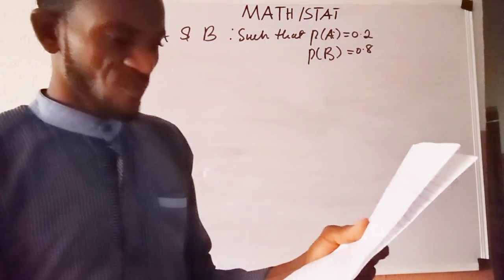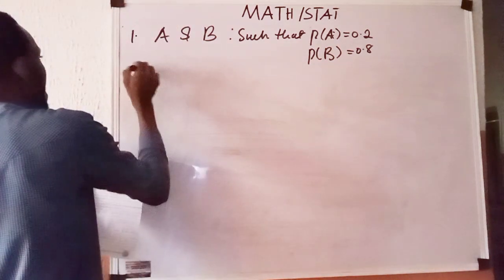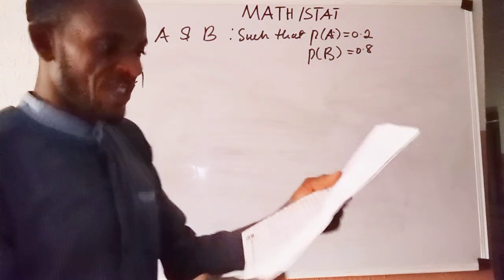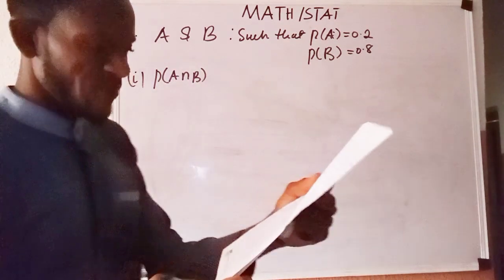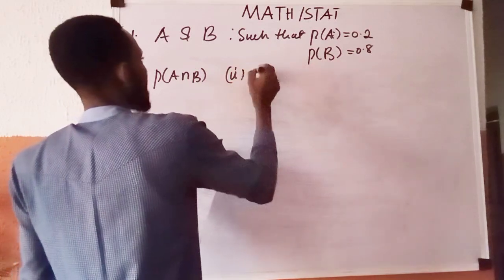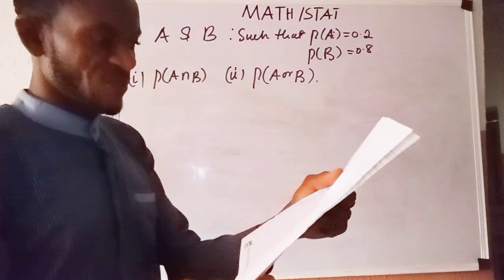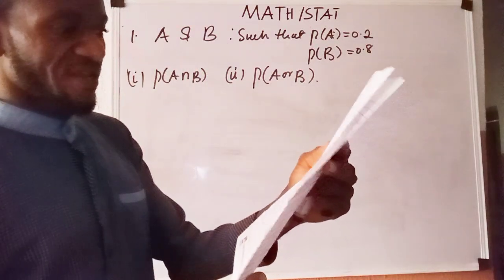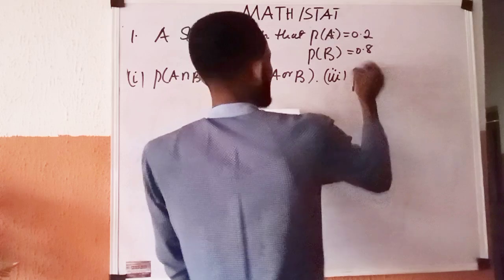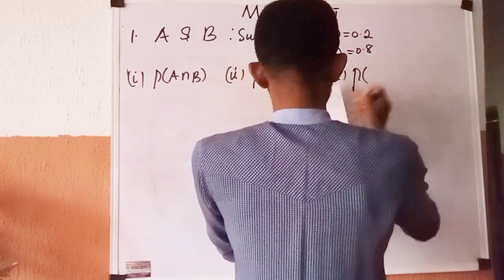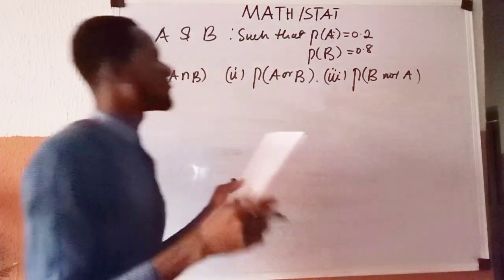They ask us, number I, to find P of A intersection B. Number II, to find P of A or B. Number III, P of B, not A.